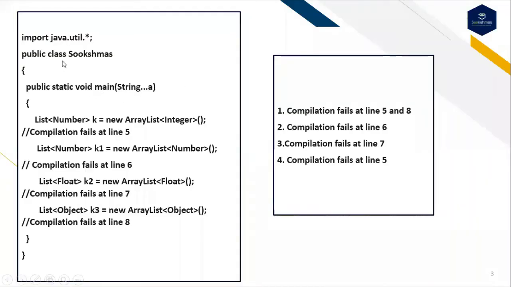This is the second question. Public class Sukshmas, and the execution of the program begins from the main method. And here I have introduced the generics concept. List<Number> k is equal to new ArrayList<Integer>, and I'm asking whether the compilation fails at this line number 5. The second line is List<Number> k1 = new ArrayList<Number>, and List<Float> k2 is equal to new ArrayList<Float>, and the last line is List<Object> k3 is equal to new ArrayList<Object>. And here I'm asking whether the compilation fails at line 5 and 8, compilation fails at line 6, or compilation fails at line 7, or compilation fails at line 5.